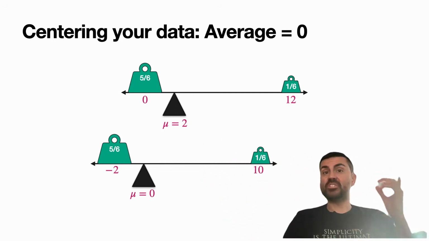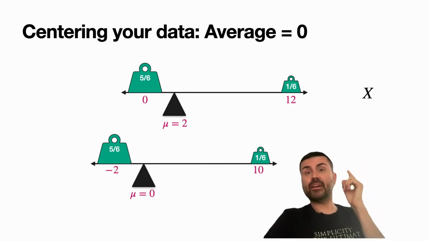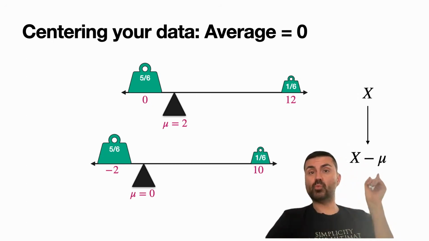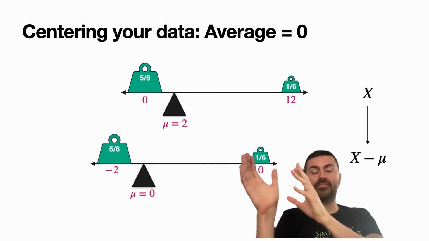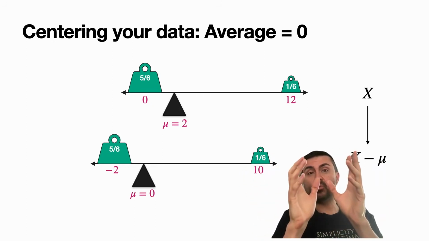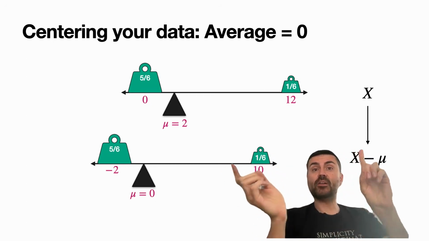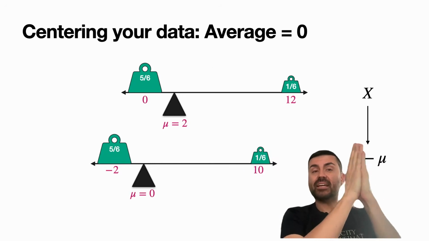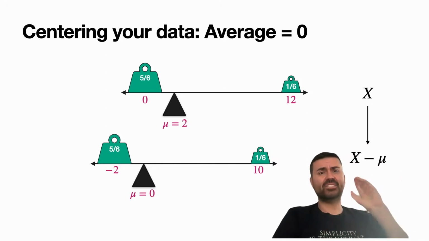it's the same game. And so in general, we're going to do this to handle our data better. What does that mean? We went from a random variable x to the new random variable x minus mu. So always good to do that. If you have your variable x, you calculate the mu, which is the mean, and then you'd have a new variable x minus mu, and that one is centered. It has an average of 0, and then the math is just a lot simpler.